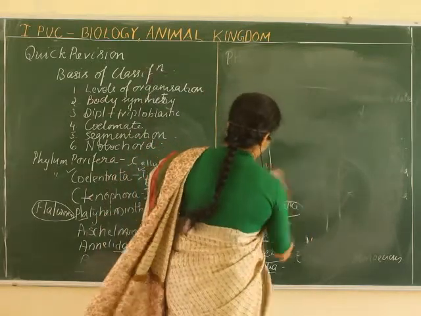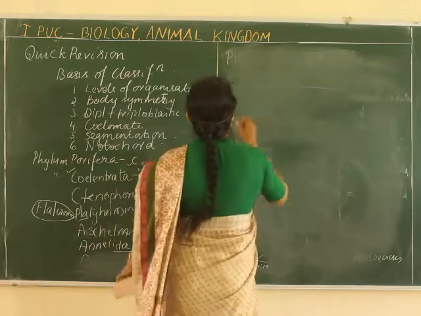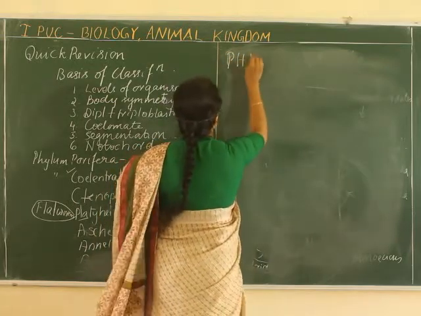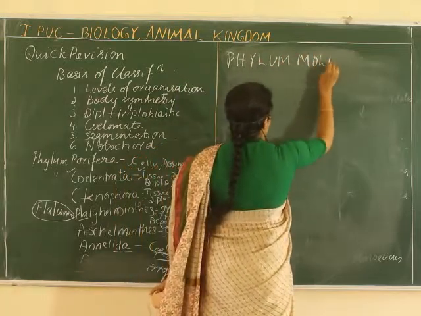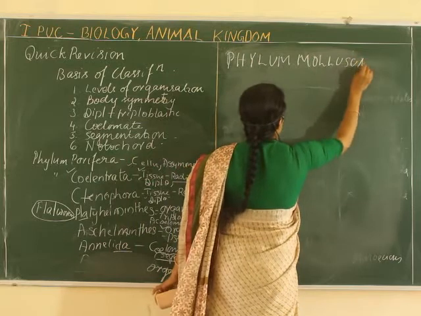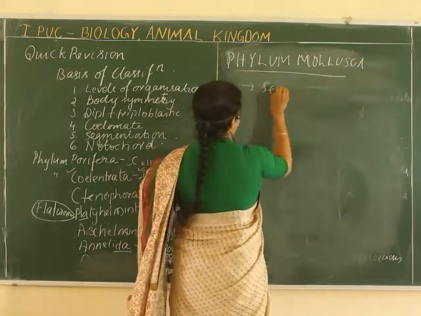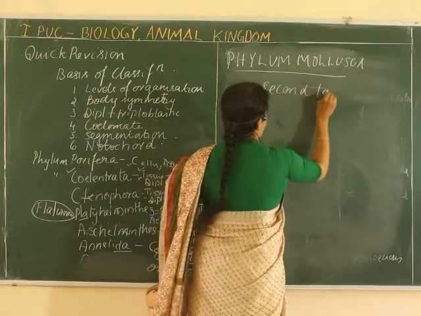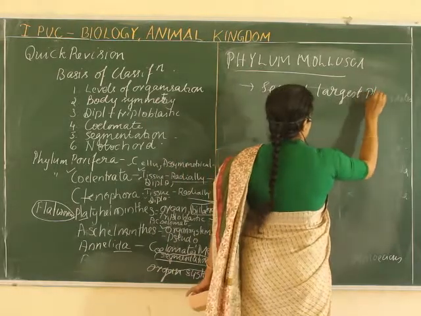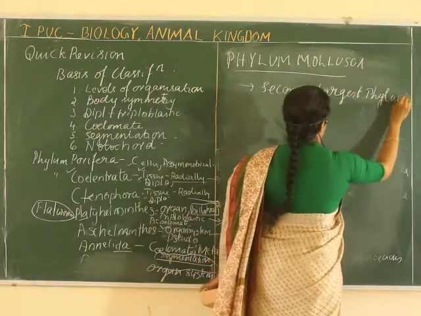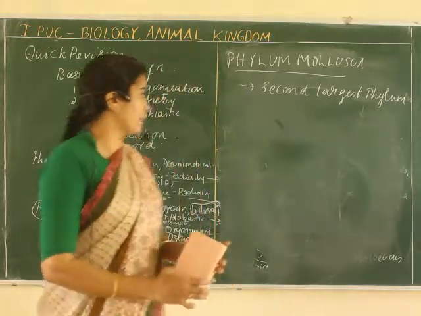Next, about the phylum Mollusca. Let me go with the next phylum. Mollusca is the second largest phylum, sorry, not kingdom. So which is the first largest? It is the phylum Arthropoda. So phylum Mollusca is the second largest phylum in the animal kingdom.